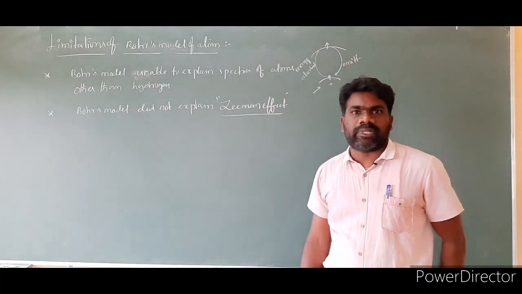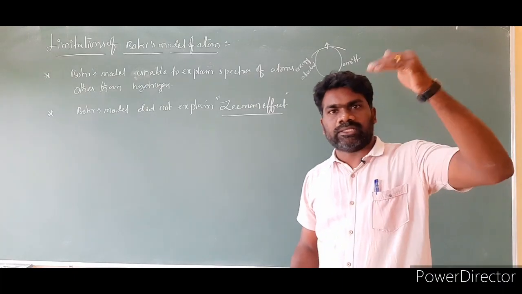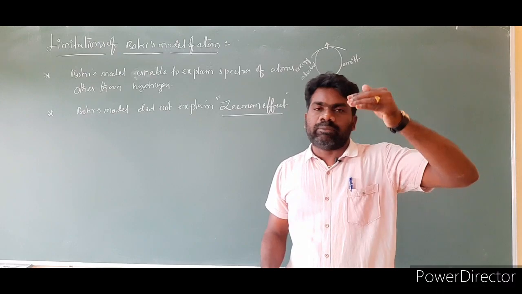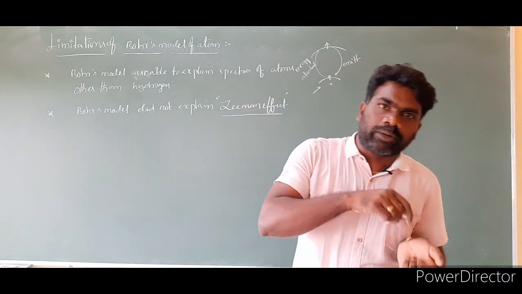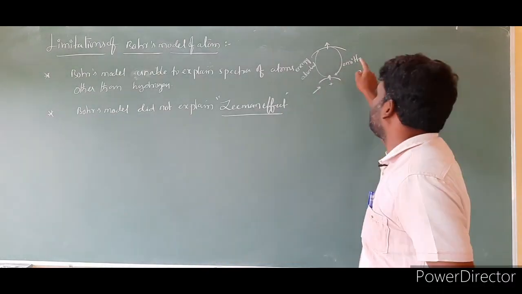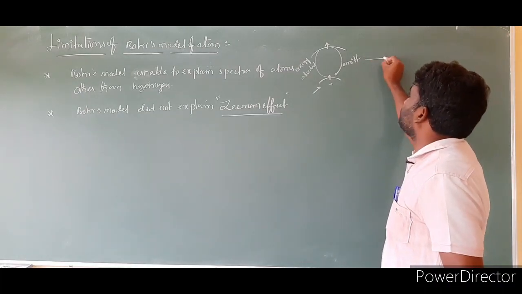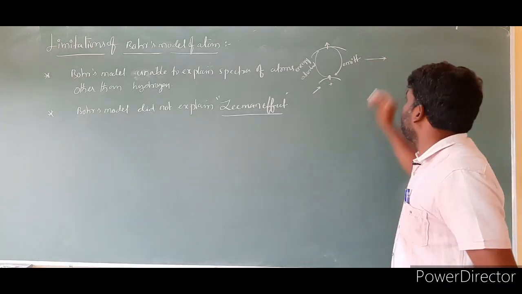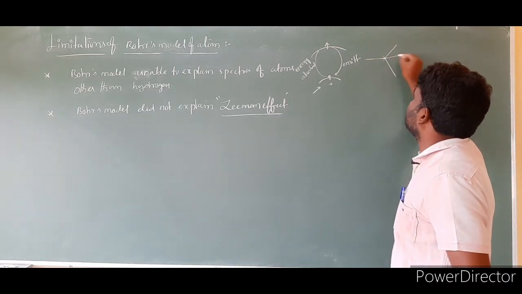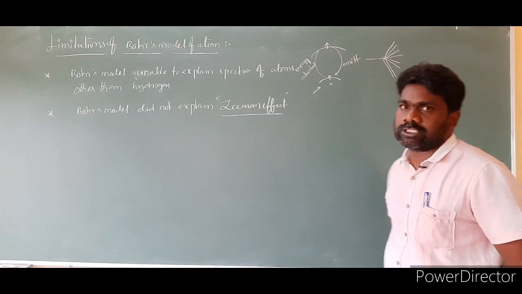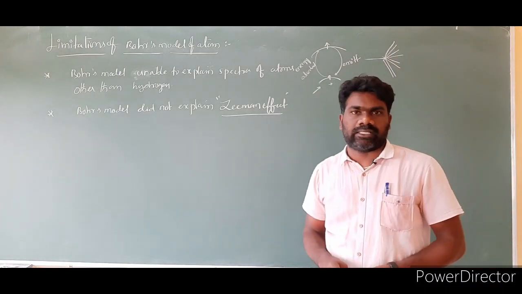So energy is absorbed by the atom, and electrons jump to the higher energy state. The electrons present in the higher energy state will come back to the ground state. While coming to the ground state, the energy they absorbed, they will give out. So they will emit the radiation. This emitted radiation passed through the prism, we will get many spectral lines. So this radiation splits into many spectral lines.